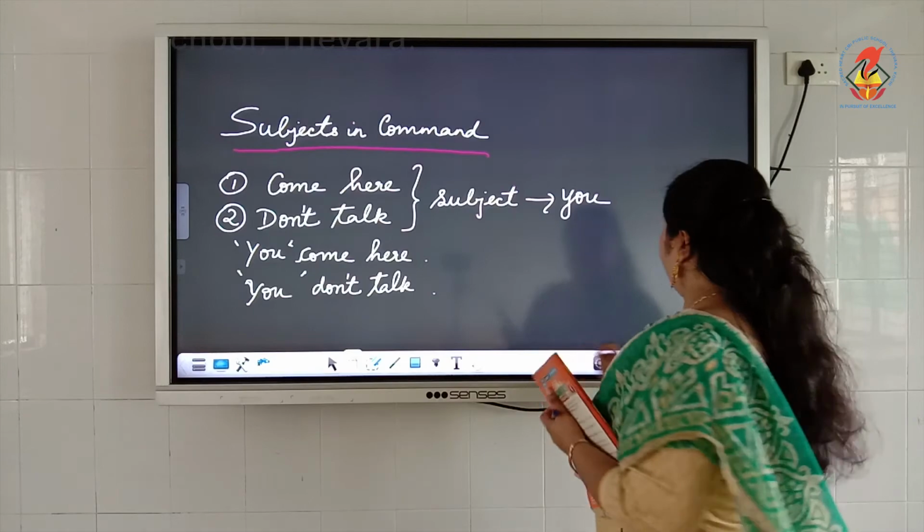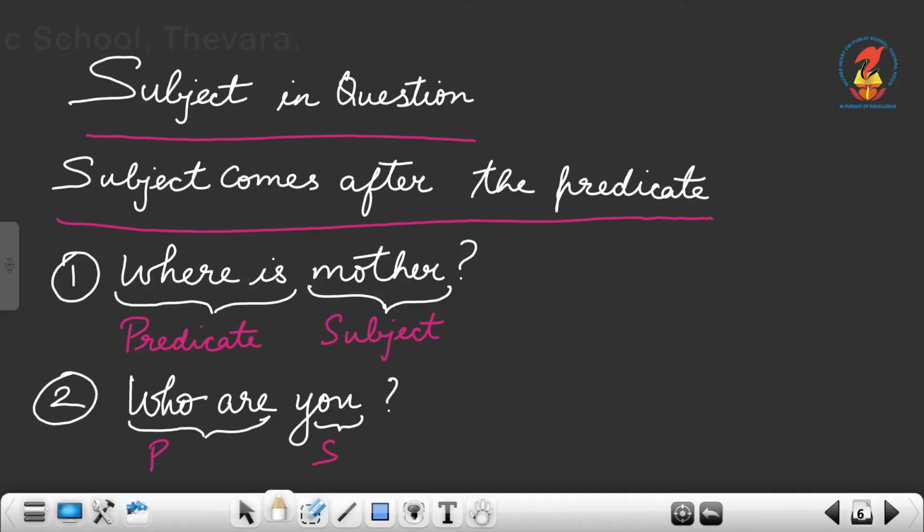Similarly, when subjects are in questions, when your sentence is a question, the subject will come after the predicate. Normally, in normal sentences, the subject would be in the beginning portion of the sentence. It comes before the predicate, first the subject and then the remaining part, the predicate. But when the sentence is a question, the subject would rather come after the predicate.